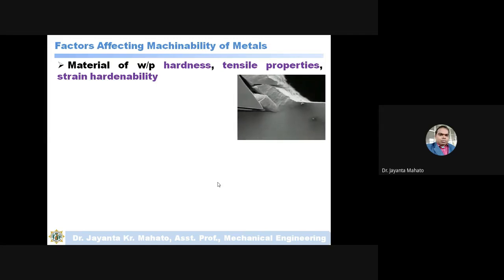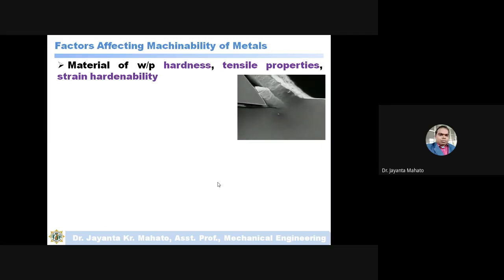If the material has more strength, like tungsten, which has a high tensile strength, then a large amount of cutting force is required to remove the material. So the machinability obviously will be less.